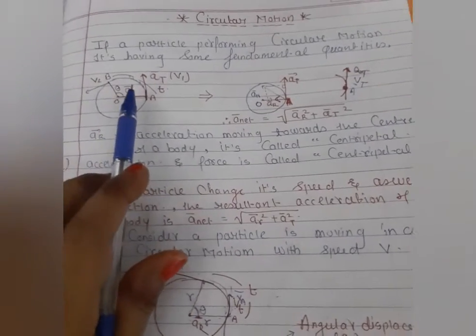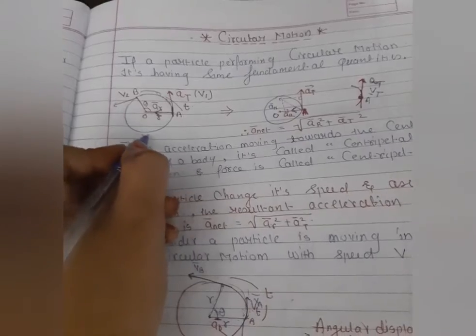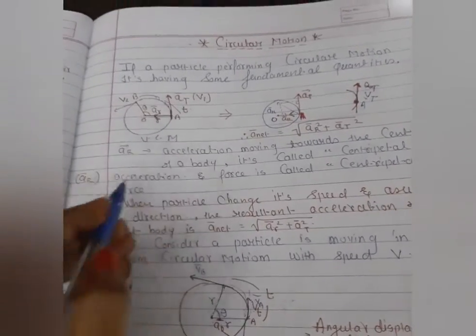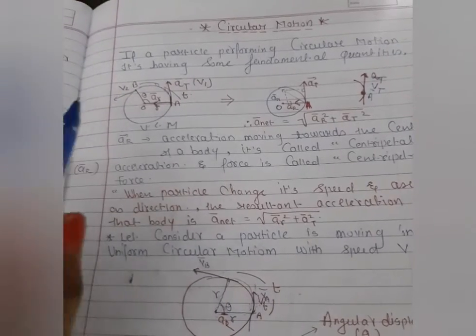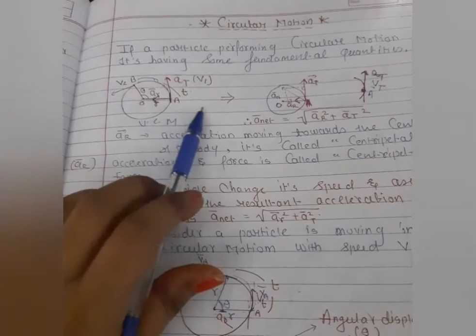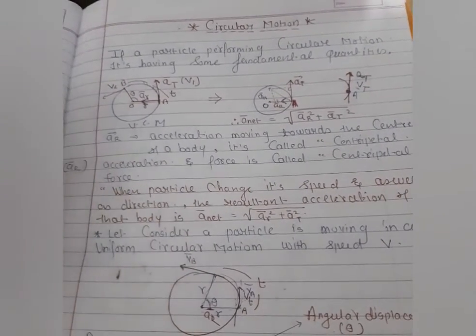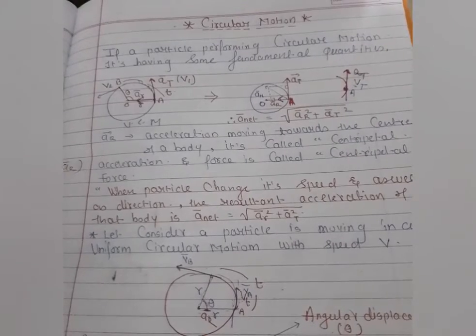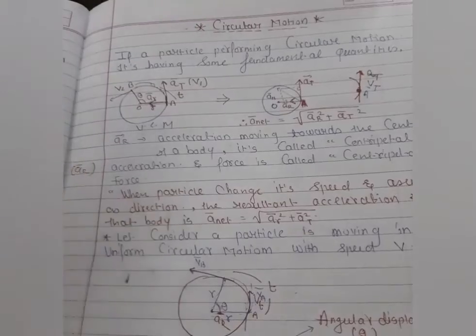So we can say one point here: when the particle changes its speed, because you know it very well, students, one thing is important. If I consider uniform circular motion, it means the speed of that particle is constant. So what is changed here? The direction of the velocity of this particle is changed at every point. And let me consider non-uniform circular motion. Non-uniform means the opposite of it. It means the velocity of the particle is not constant everywhere.